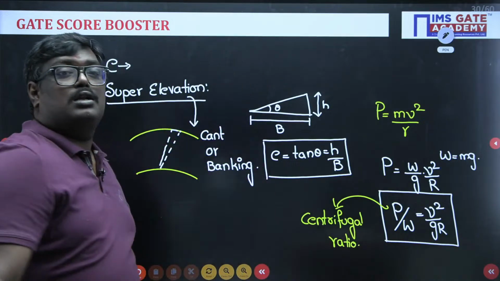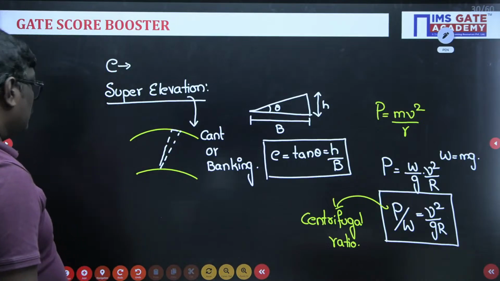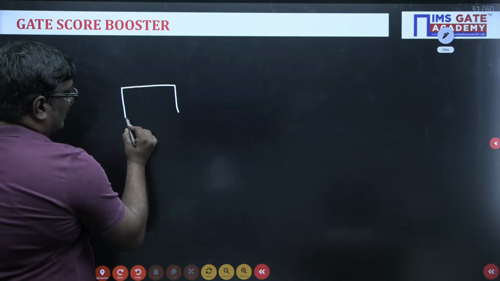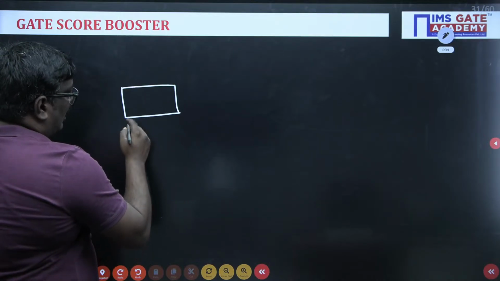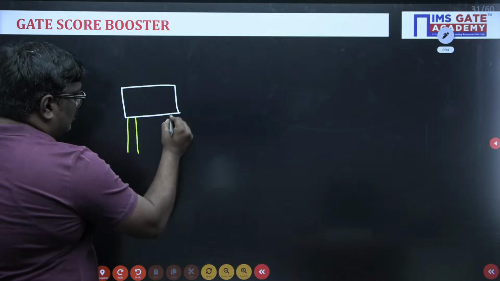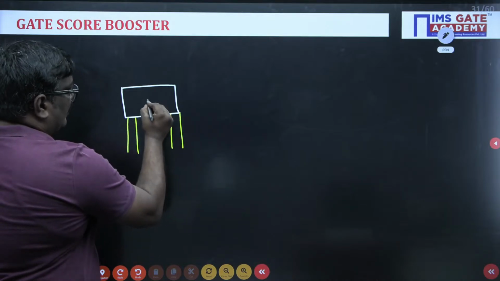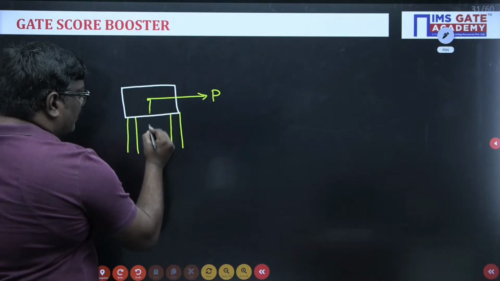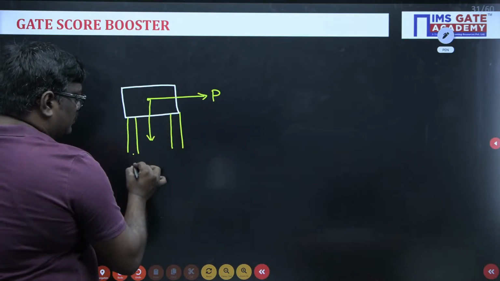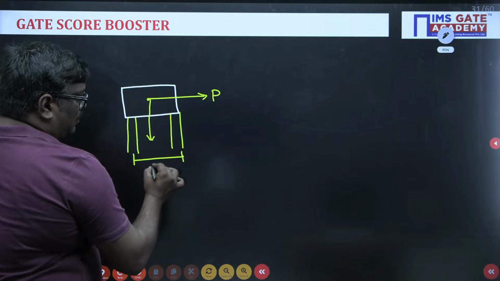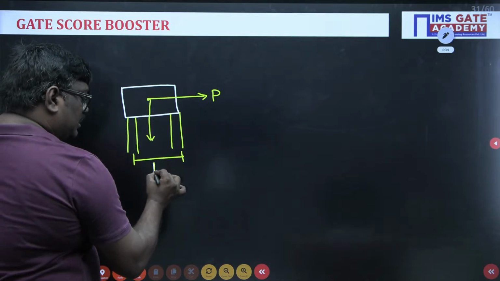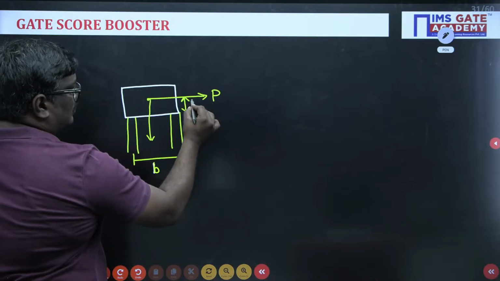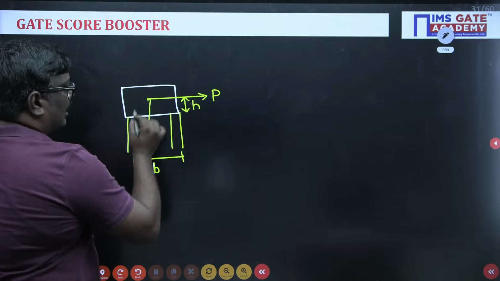Now see students, if I consider a vehicle here, we have the centrifugal force which acts outwards, and here we have the weight which is acting downwards. This is equal to the width of the road, which is B, and this we can take as H, the height above the center edge.